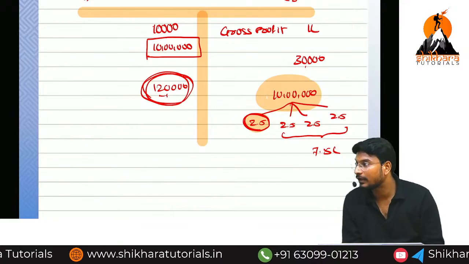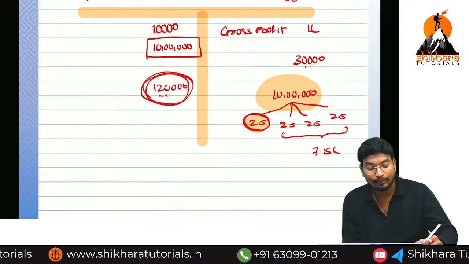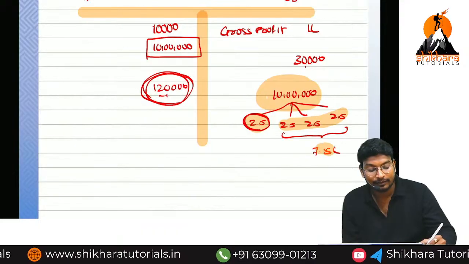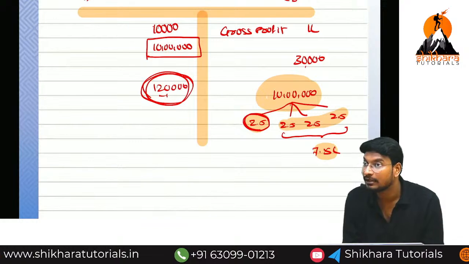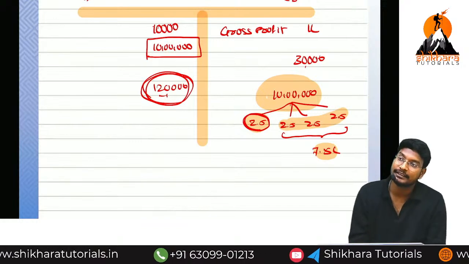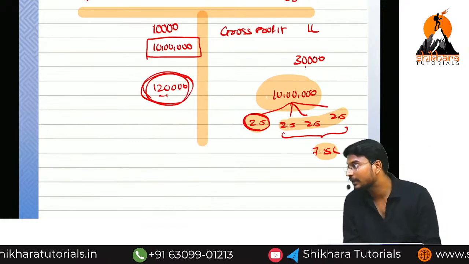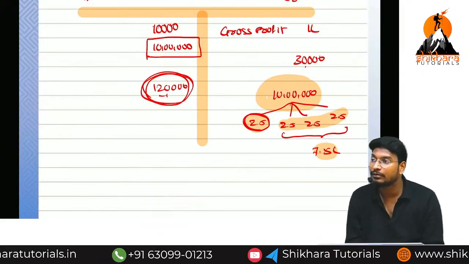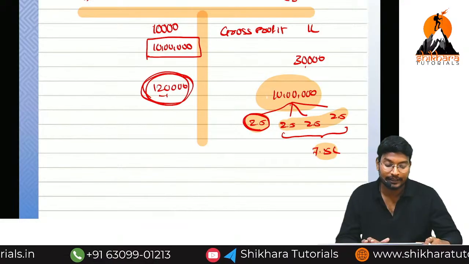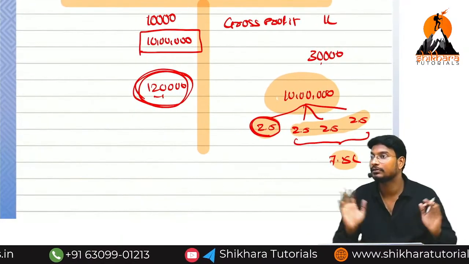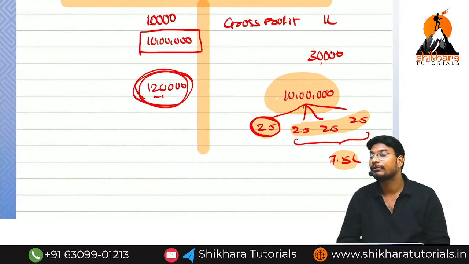This is called what? Amortization. The amount you are recording in the balance sheet, 7.5 lakh, is called unamortization. Amortization means the amount recorded in the P&L account. Unamortization means the amount not recorded in the P&L account, but recorded in the balance sheet. Are you getting the point till now? Is there any doubt? Next year, what will we do?